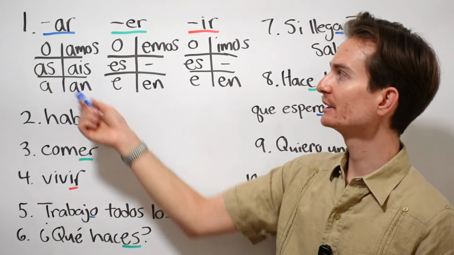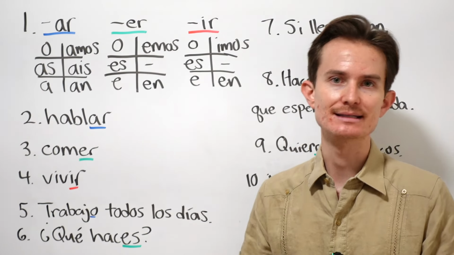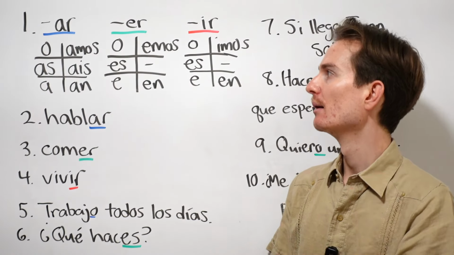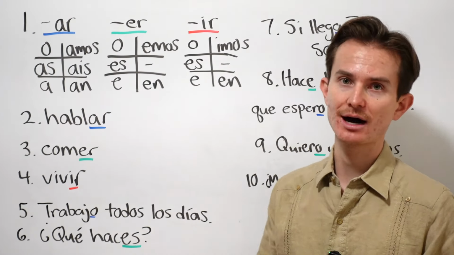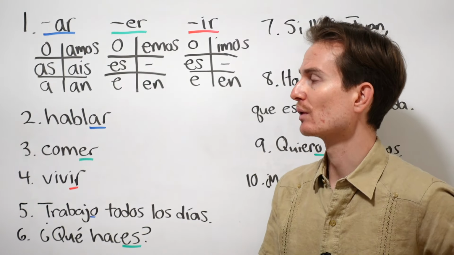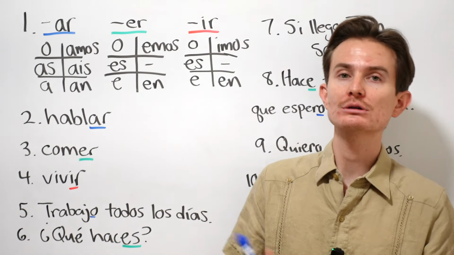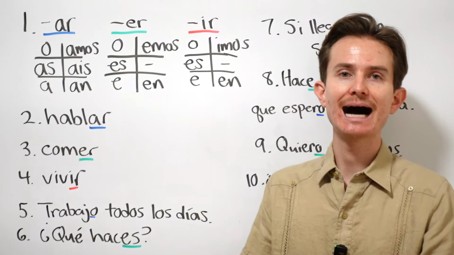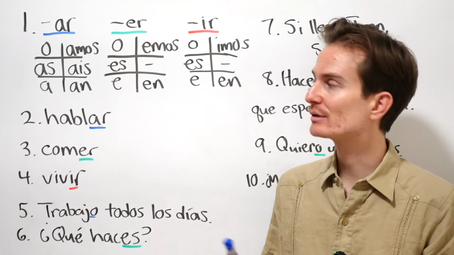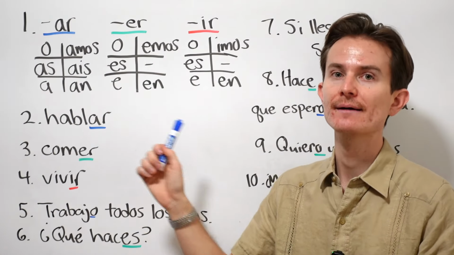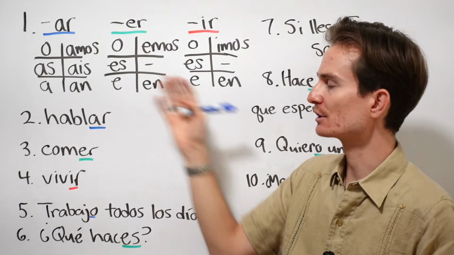Now, if you're struggling to remember these, it really is just a matter of sitting down, writing them down, and studying them. As time goes on, you will start to remember these like the back of your hand, okay? The song that I was taught in high school when I first started learning Spanish was O, as, a, amos, an, otra vez. Okay, that's a little song you can sing to yourself in order to remember these. Remember, this is for the present tense indicative. Okay, these are the conjugation rules for that.